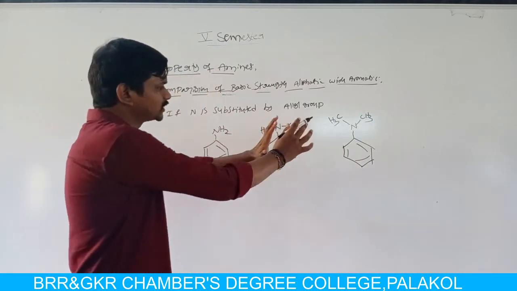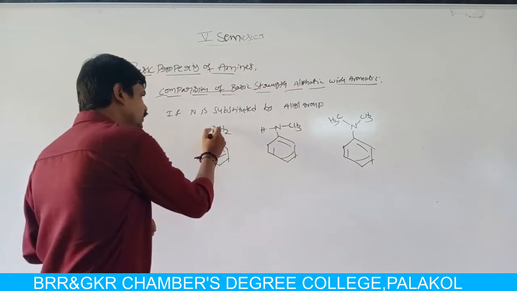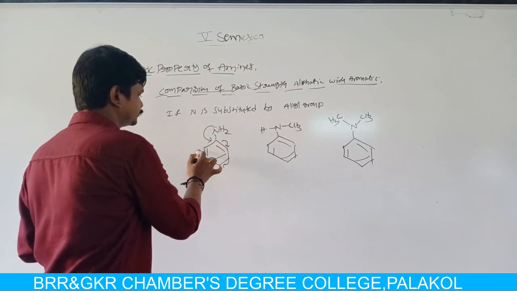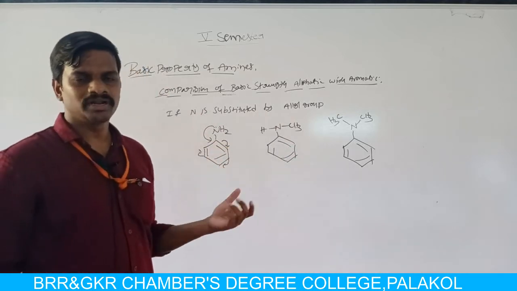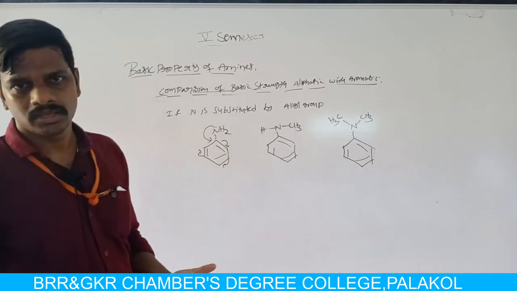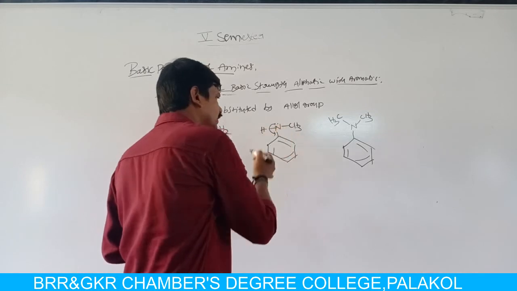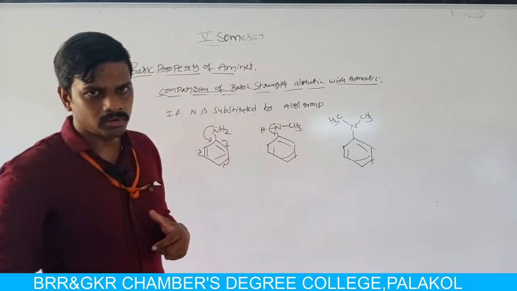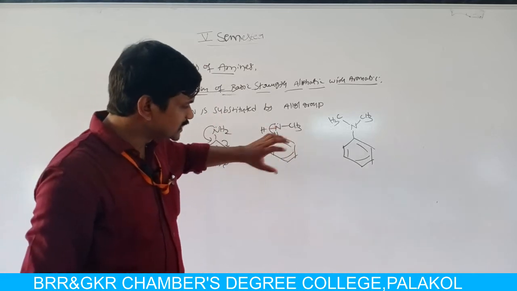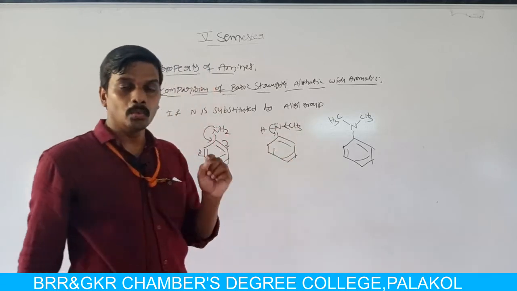Here we compare the basic strength of N-alkyl amines. Here in aniline, the lone pair of electrons on nitrogen undergo conjugation, so that the availability of electrons reduces. But in secondary amines, again the lone pair of electrons on nitrogen undergo conjugation with the benzene ring, and this nitrogen is attached to one alkyl group.